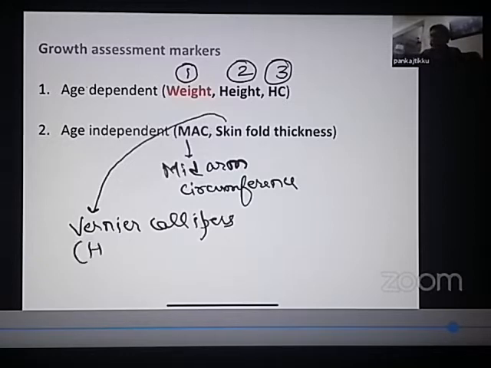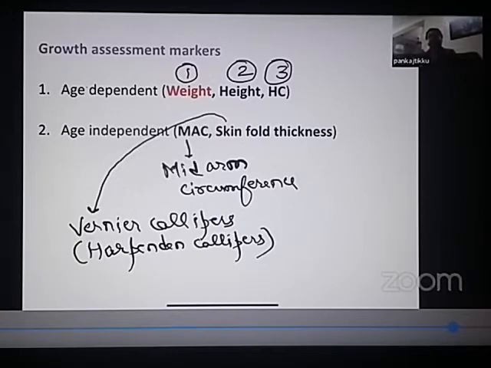And the type of calipers that we use are known as Harpenden calipers. So if someone asks you, what is the instrument that is used to measure a skin fold thickness? So what are we doing in skin fold thickness? We are pinching a fold of skin and measuring the thickness by vernier caliper. The type of vernier caliper that is used to measure skin fold thickness is known as the Harpenden caliper. So what is the name? It is Harpenden caliper. Harpenden caliper is the instrument that is used to measure skin fold thickness.